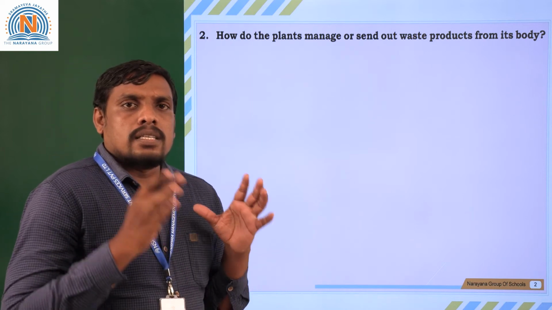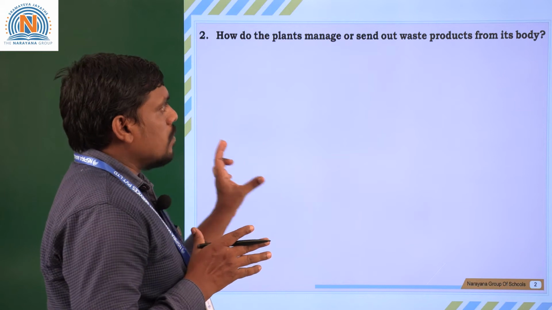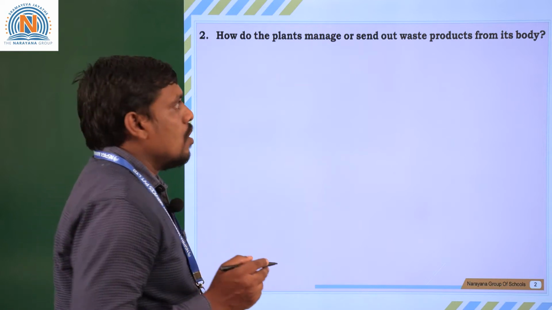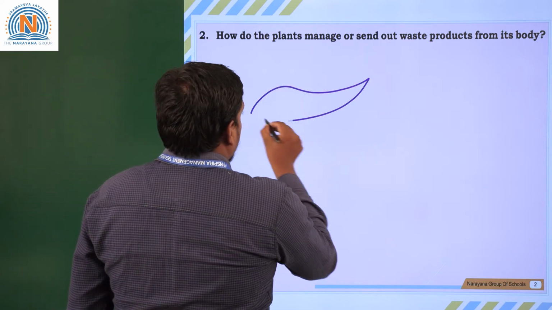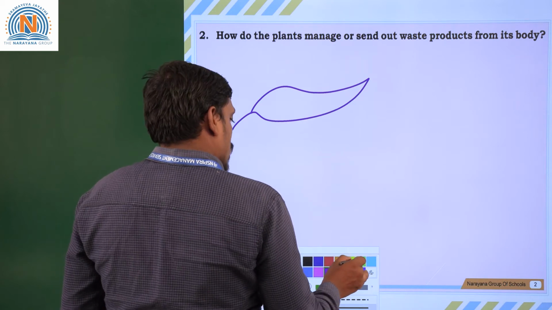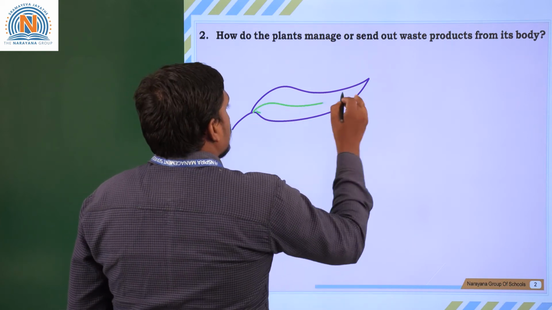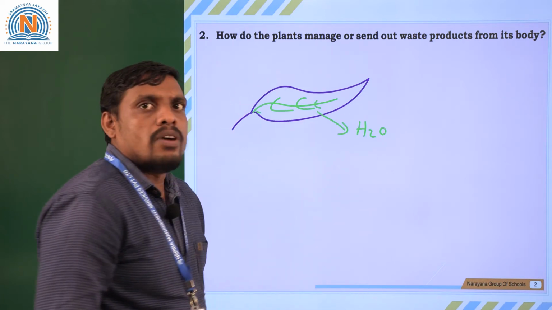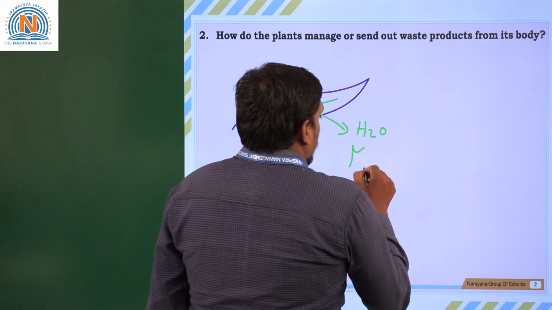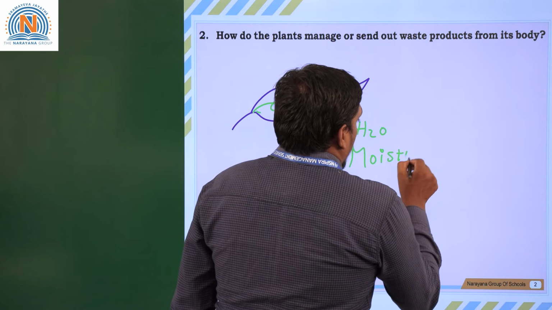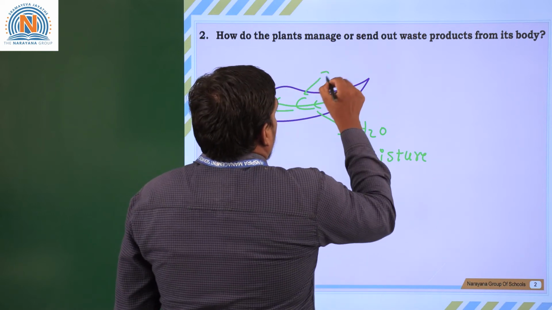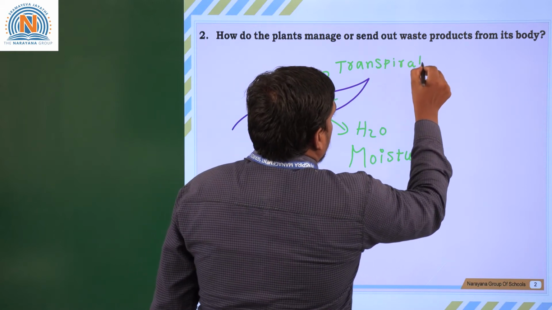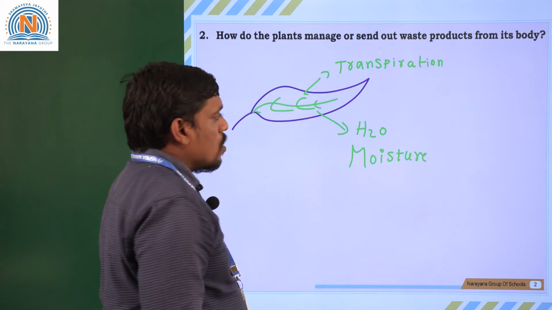You know that the concentration of cytoplasm in the plant cells or in the plant body is regulated by certain kinds of substances. So here, suppose we take a plant leaf. The plant leaf is a special structure that helps in the elimination of excess water in the form of moisture. So why were they excreting excess water? It's because with the help of a process called transpiration, they excrete substances like water moisture.